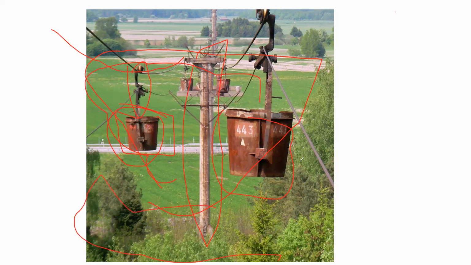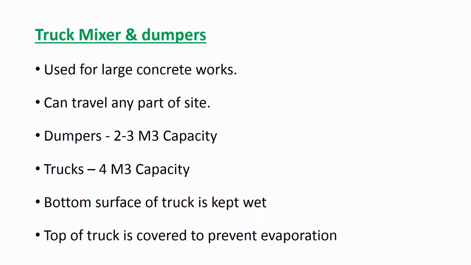So it means that you are going onto a valley, onto a steep surface, like a mountain or something like that. Transporting concrete from the ground to there is very difficult, so you can use this method of transportation by ropeway and bucket. Understood? The remaining methods of transportation of concrete we will discuss in the next class.